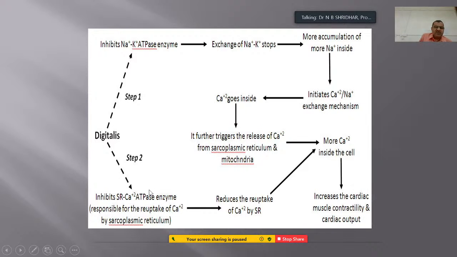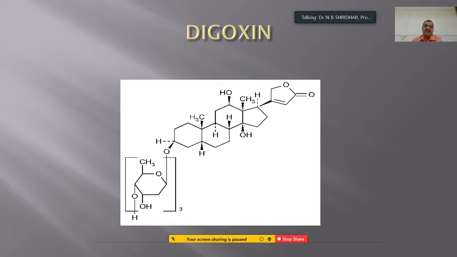So the Digitalis inhibits the sarcoplasmic calcium ATPase enzyme, which is responsible for the calcium intake by the sarcoplasmic reticulum. So ultimately it reduces the reuptake of calcium by the sarcoplasmic reticulum, and more calcium will be there, so that the force of the contraction is increased to a greater extent.